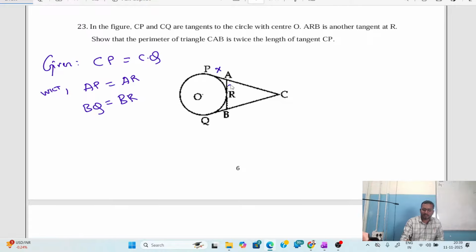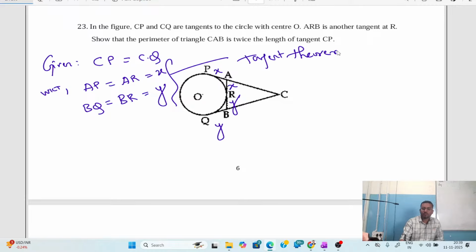Now let me assume this AP value as X. If this is X, then this is also X. I'm going to assume BQ as Y. If this is Y, then this is also Y. So I'm going to assume these values as X and Y, according to the tangent theorem.